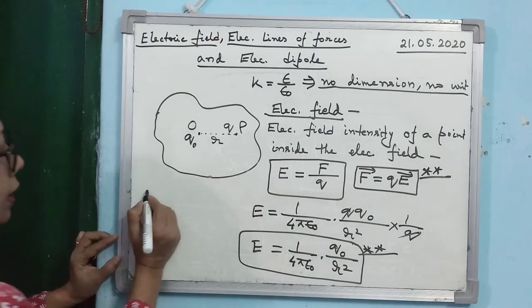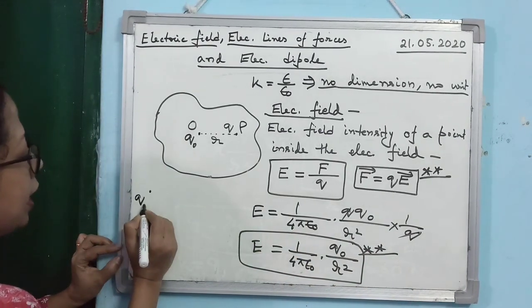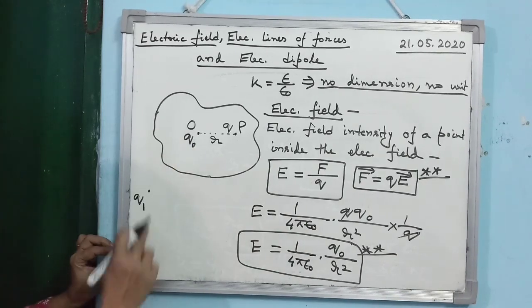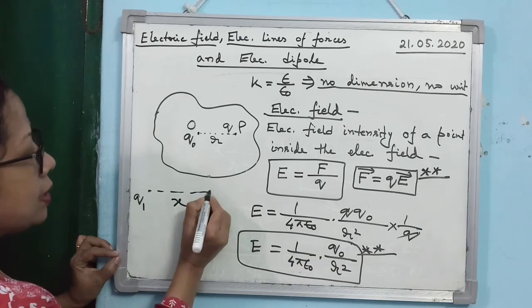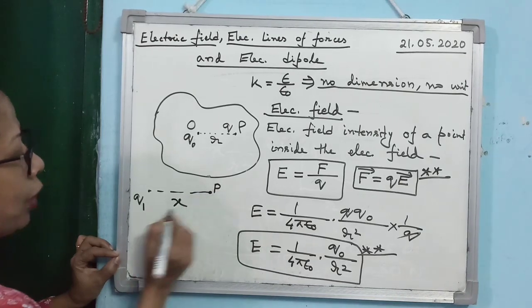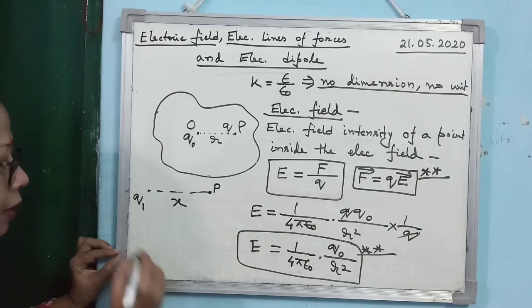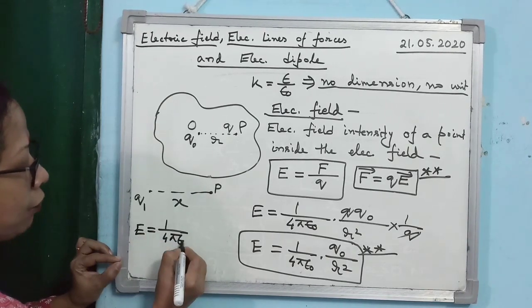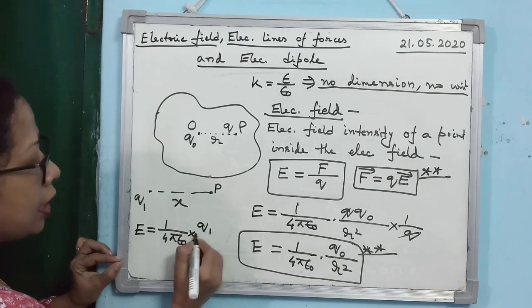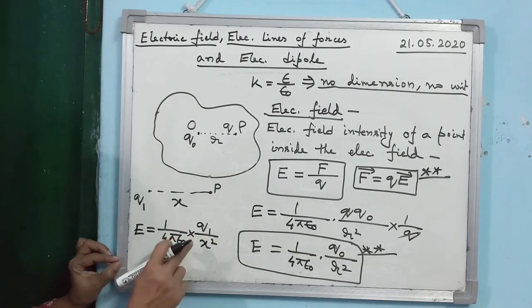So just consider, suppose I have kept one charge Q1. Suppose, as an example, I have kept charge Q1 here, and I want to find out the electric field intensity at the point P at a distance x. Then what will be the expression for electric field intensity? It will be 1 by 4 pi epsilon naught Q1 divided by x square.